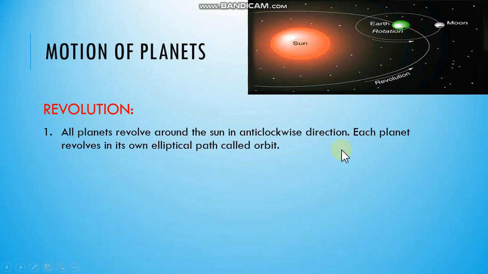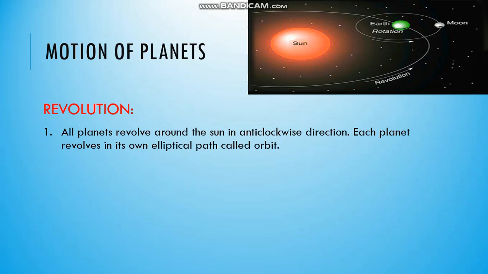Okay. First point, all planets revolve around the Sun in anti-clockwise direction. You might have seen a clock. The motion of a clock is clockwise, from left to right, then again left. But planets revolve around the Sun in anti-clockwise direction.